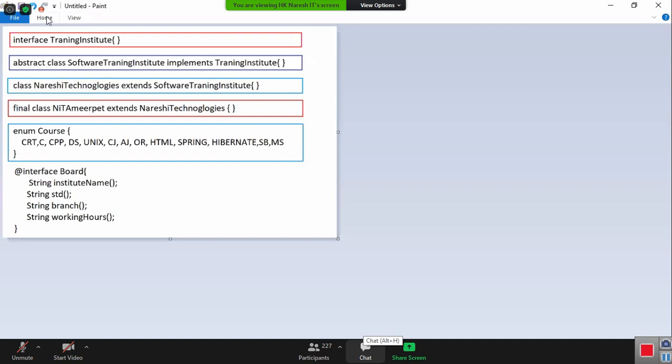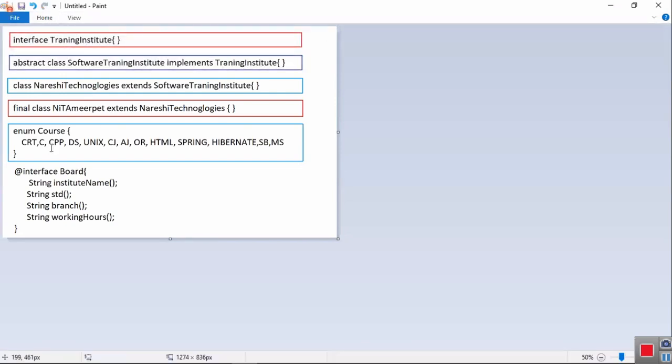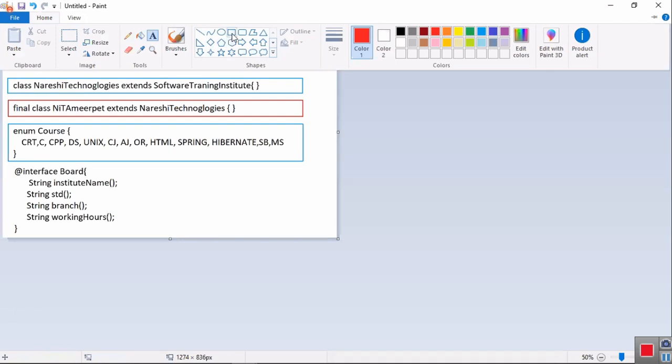Tell me, this board is what? Annotation.